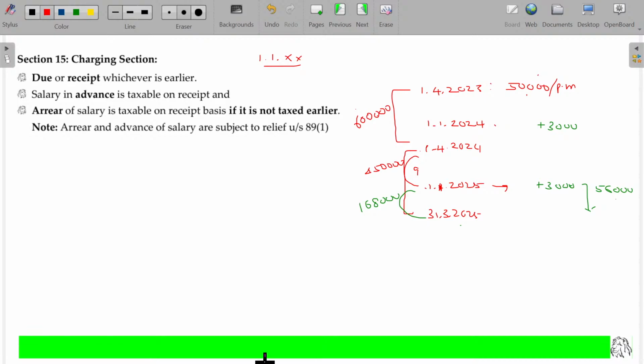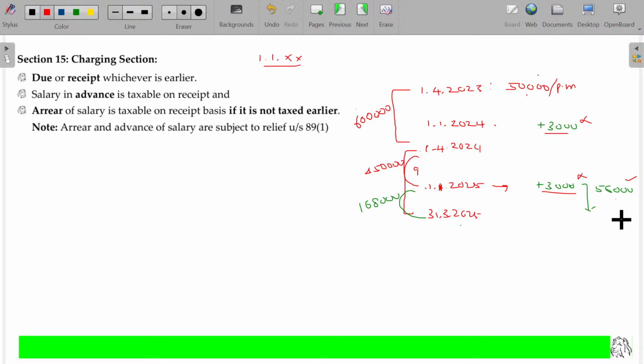1st January 2025, up to the 9 months, he got only 50,000 rupees. But the revision is fixed this way: 3,000 increment for this period, 3,000 increment for this period. So we missed including the earlier period. No need to worry about that. I'll add up these two and include them here. So from 1st January 25 onwards, he will be getting 56,000 rather than 50,000 rupees. 56 into 3, 1,68,000 he gets.